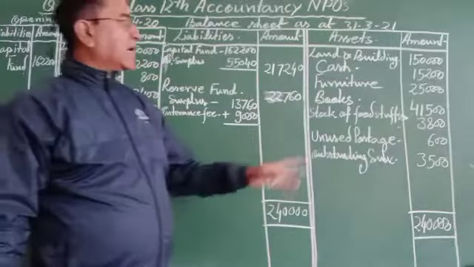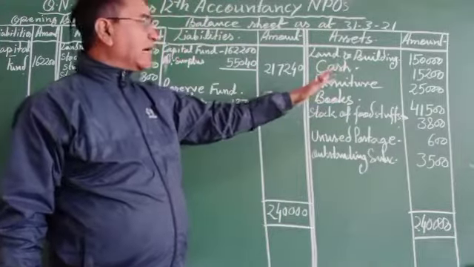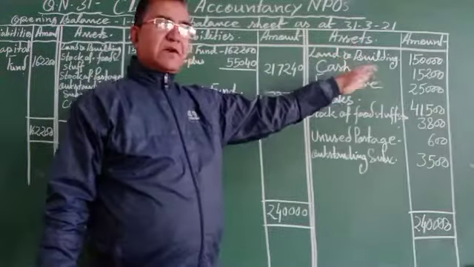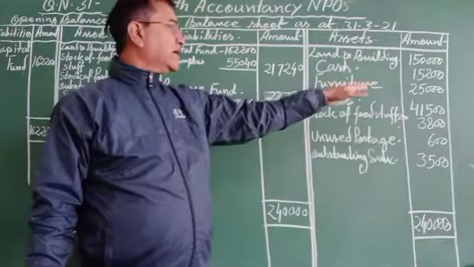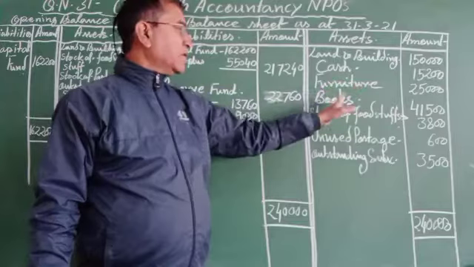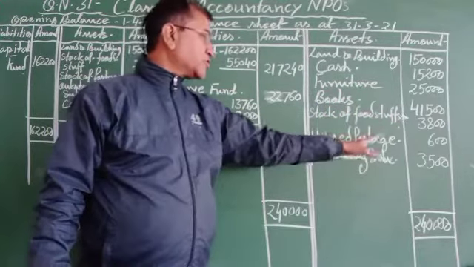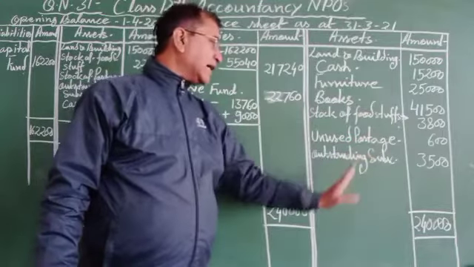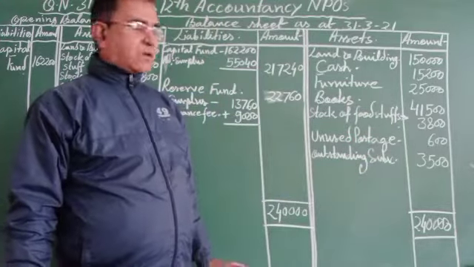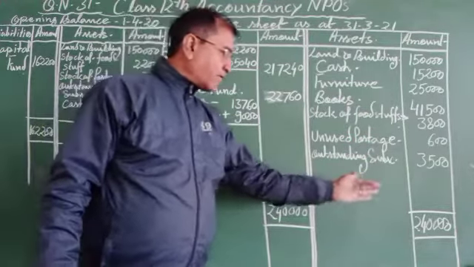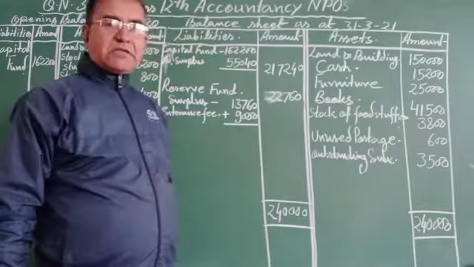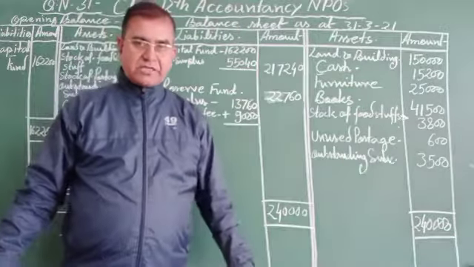And then the value of land and building, cash, furniture, books, stock of foodstuffs, unused postage and outstanding subscriptions. The total will be 2,40,000, matched. The question is finished.